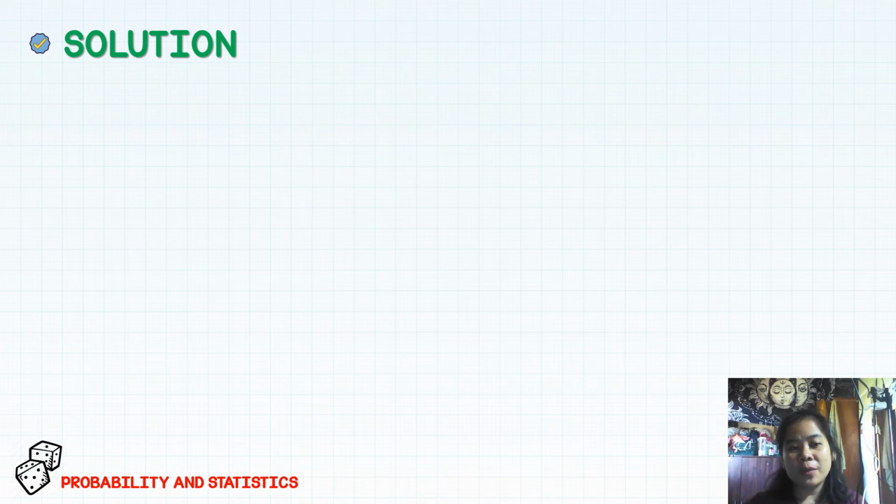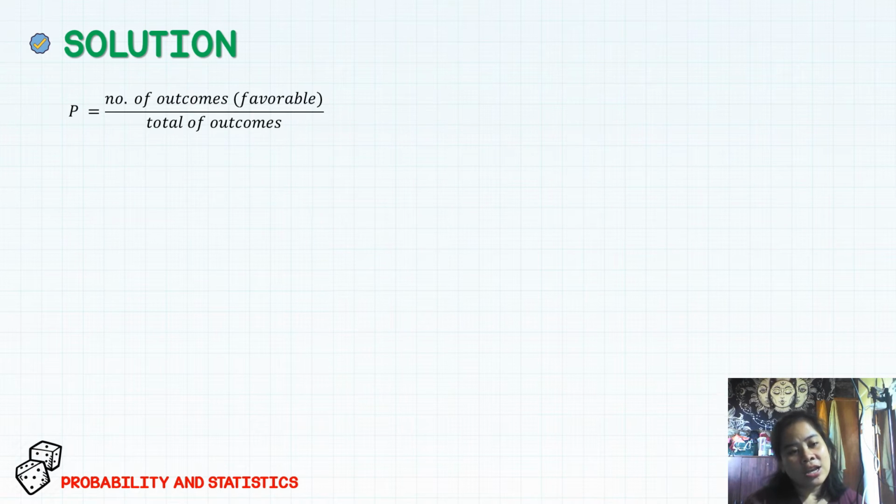To solve this problem, we can use the probability of an event, since an event is the chance that the event occurred. So we can use the formula of the probability, wherein it is equal to the favorable number of outcomes over the total number of outcomes.